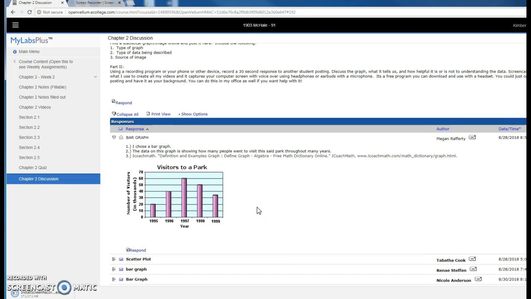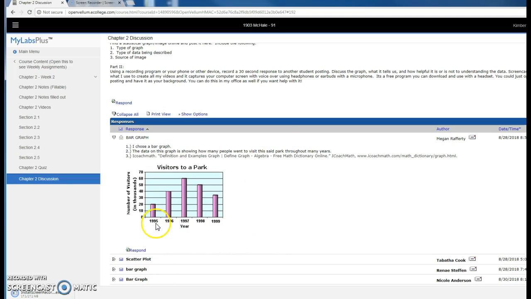So if I was a student, I would start Screencast-O-Matic, and I would say, hey guys, I am going to review Megan Rafferty's post, which is a bar graph. And this is data showing how many people went to visit the said park through many years.